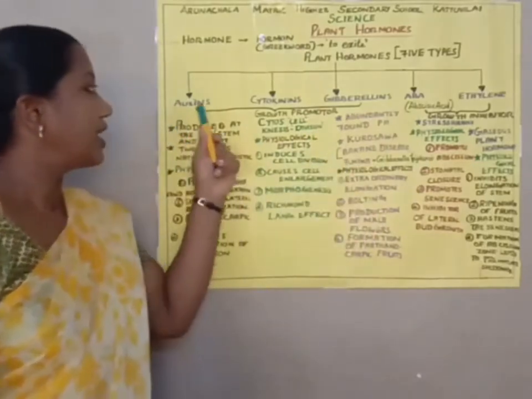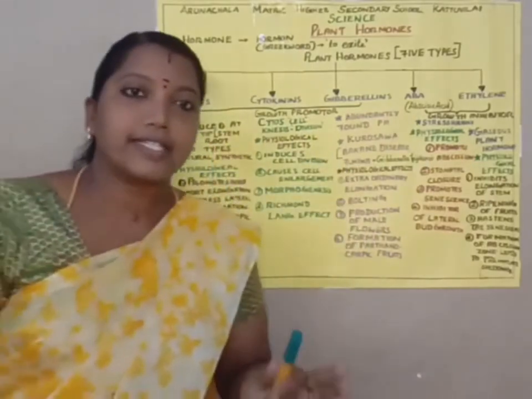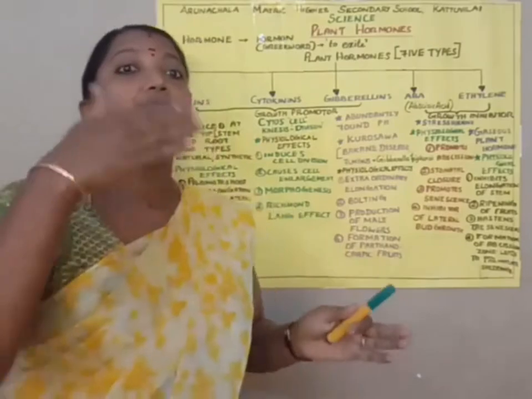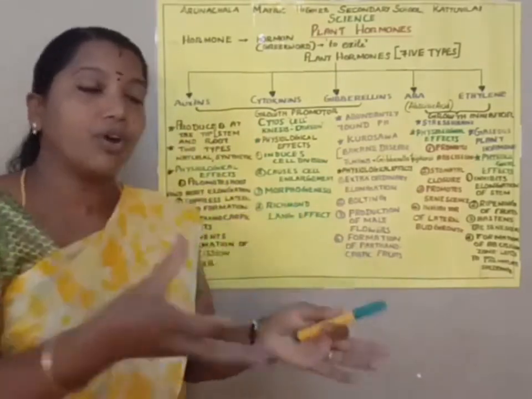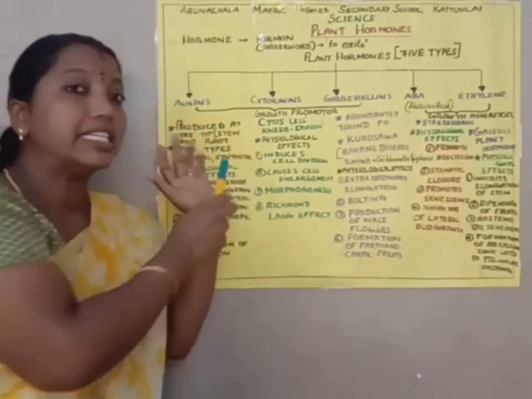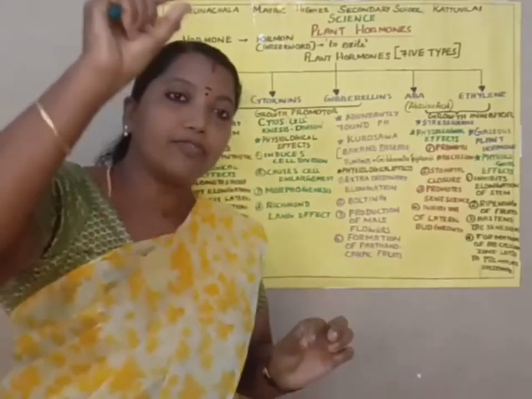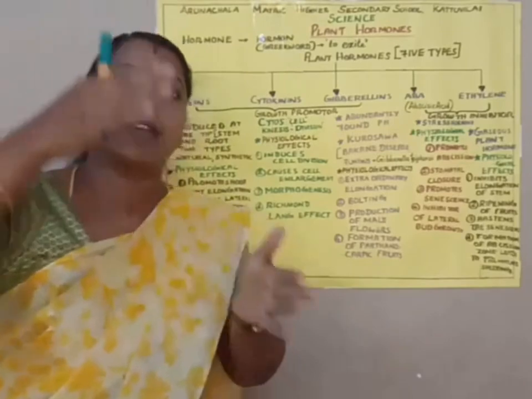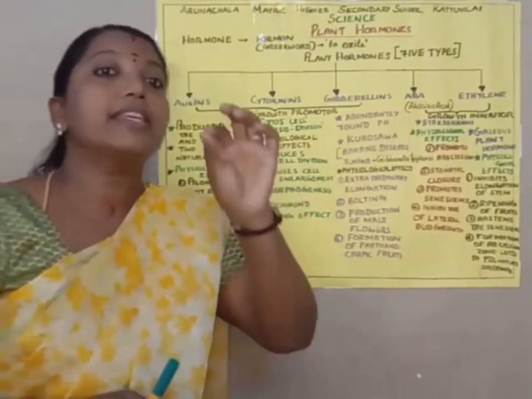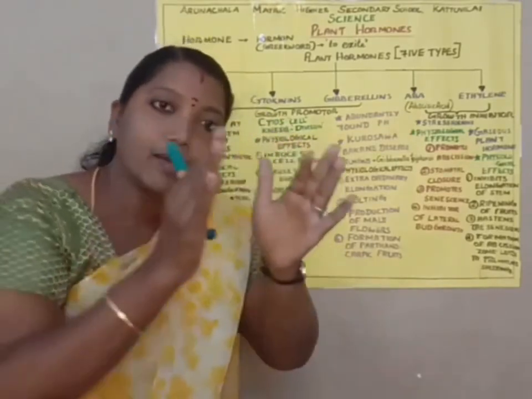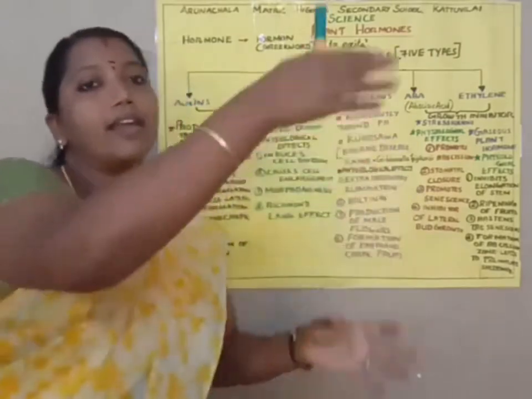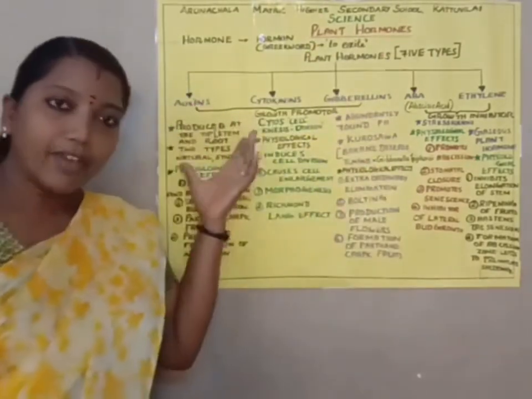Now we are going to learn about the auxins. The word auxin means to grow. They are produced at the tip of the shoot as well as the root, mainly the tip of the stem and the root tip. There only these hormones are produced and they are moved to the parts where elongation will occur.